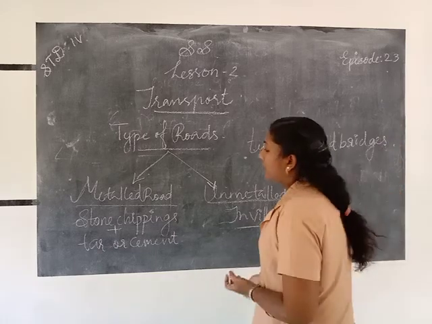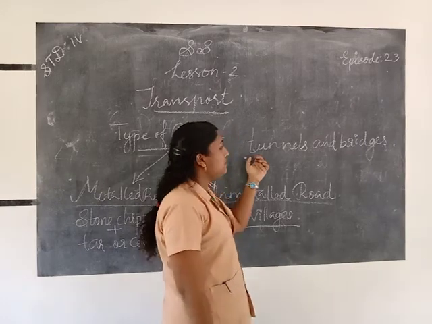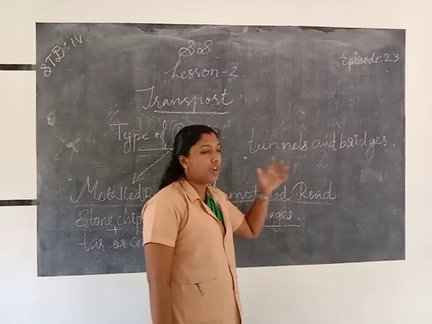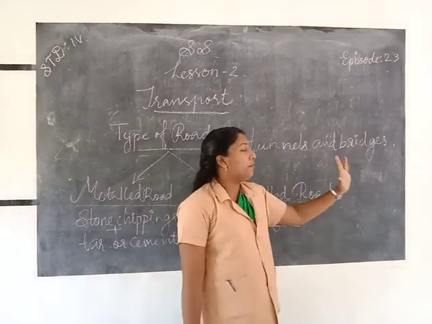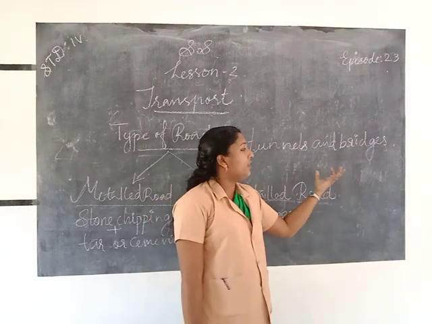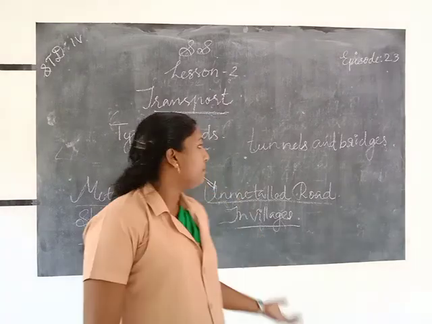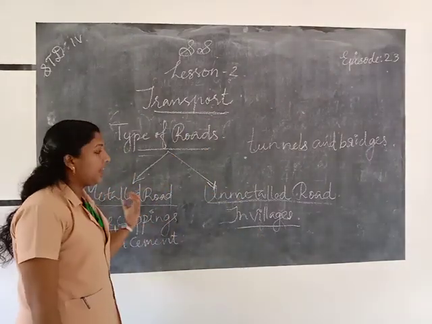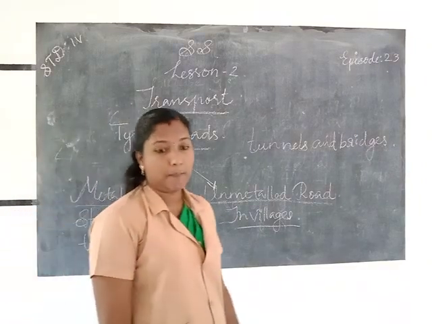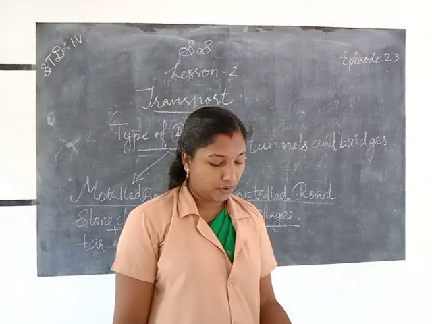We use to travel through tunnels and bridges. Tunnels means under the hills we make tunnels to travel. Then over the rivers, to travel across the river from one bank to another, we make bridges. So we use bridges, tunnels, the metalled road and unmetalled roads for transporting. Okay. All of you understood about the type of roads?